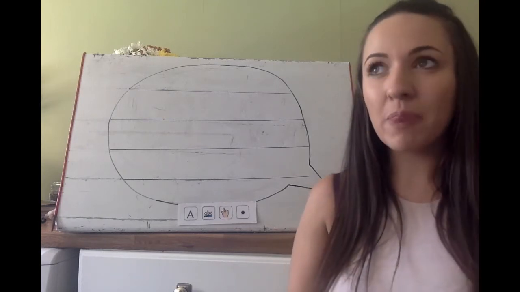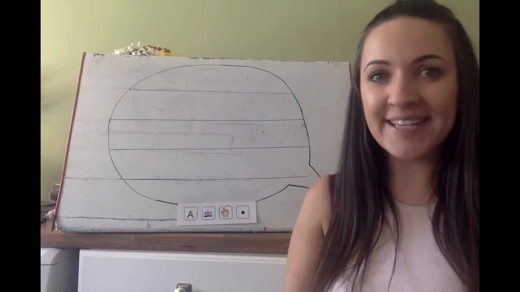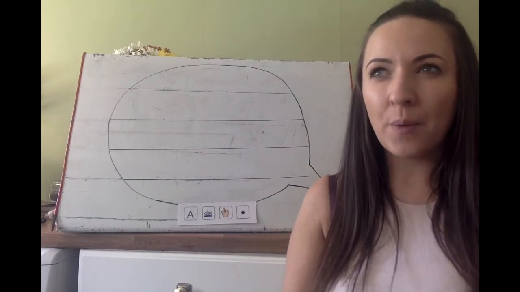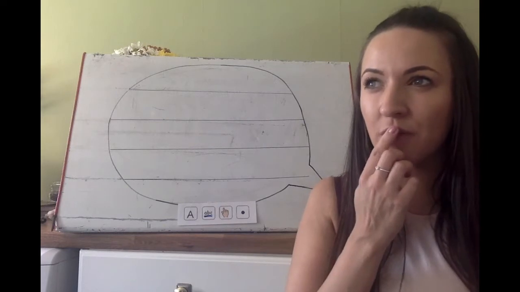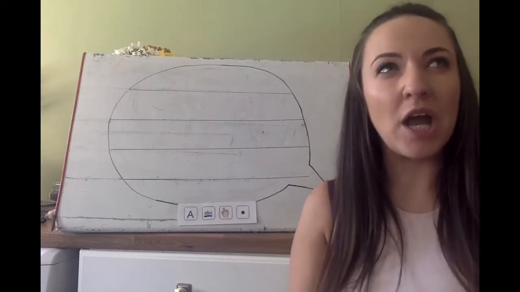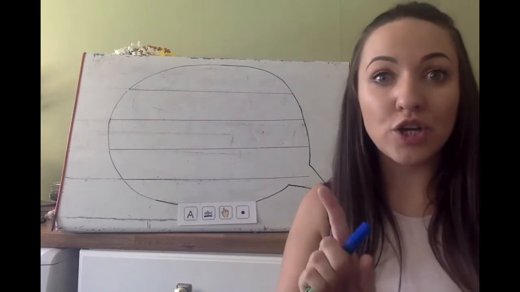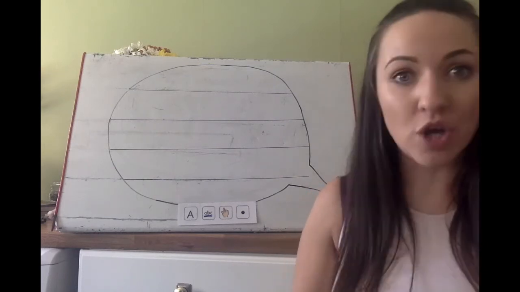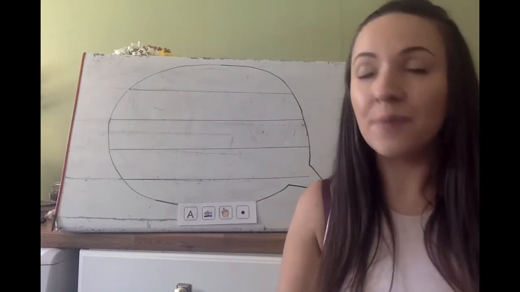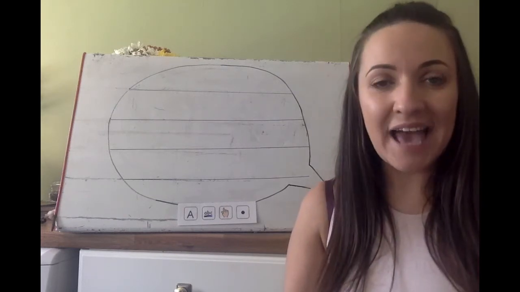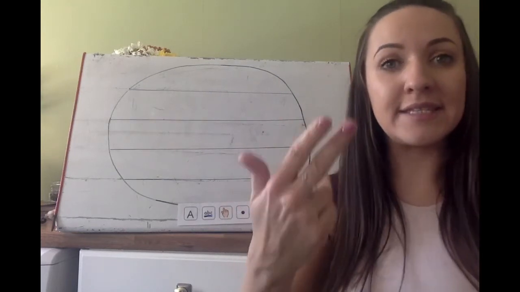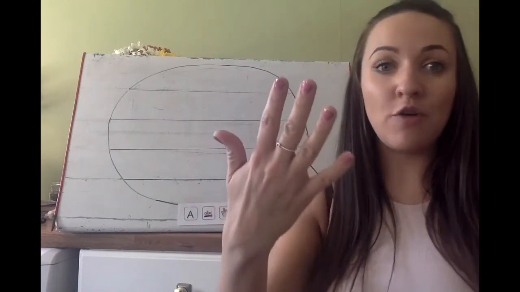I know. I can see a frog. Or how could I describe the frog though? It's a bit boring just saying I can see a frog. I'm going to use one of the words that I put on my list. I'm going to put green. I can see a green frog. I can see a green frog.